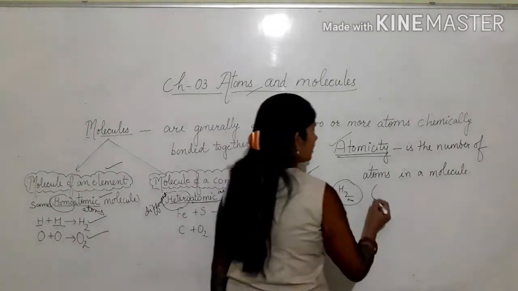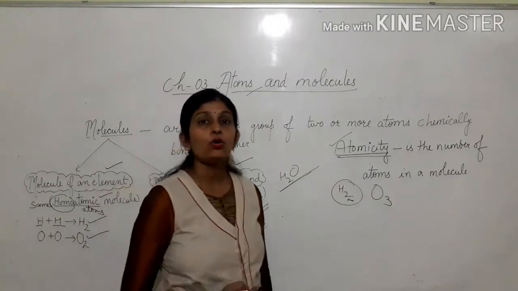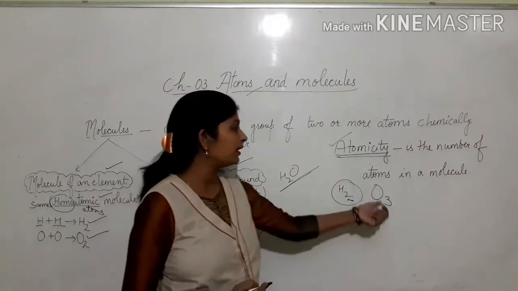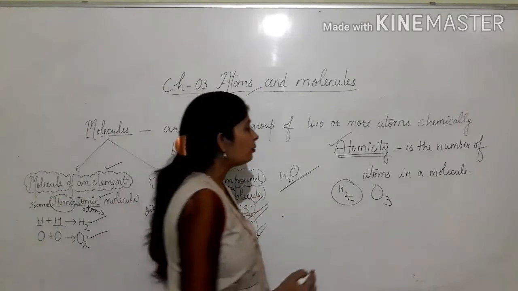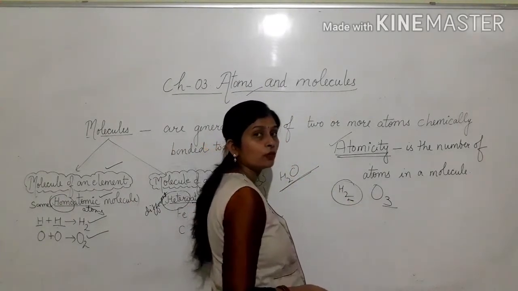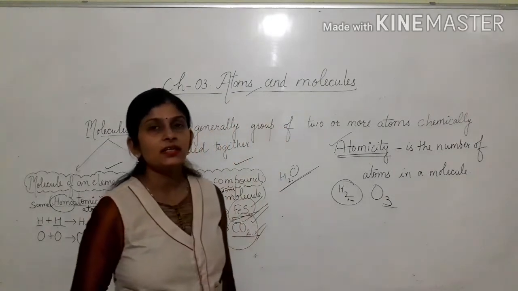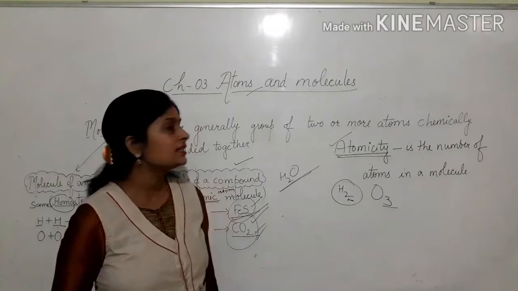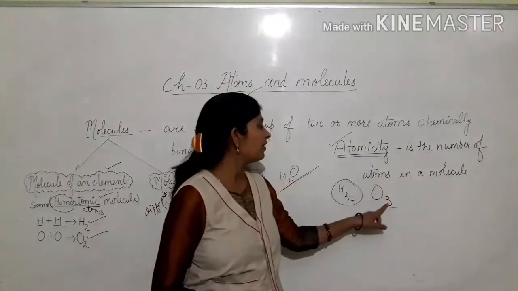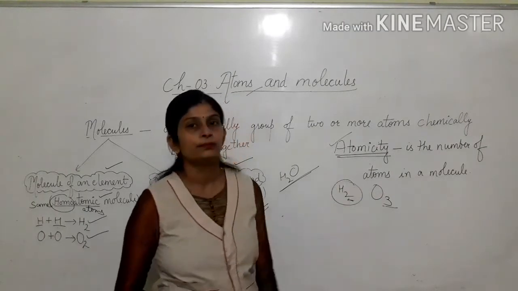In the same way, ozone gas molecule is formulated as O3. How many atoms of oxygen are there in a molecule of ozone? That is 3. So its atomicity is 3. So atomicity is the number of atoms in a molecule.